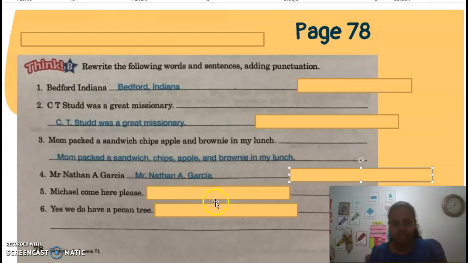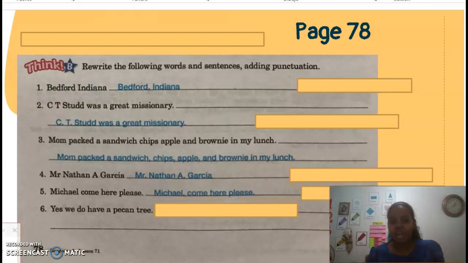Number 5. Michael, come here, please. Why? Because we use a comma after the name of the person who is being spoken to in the sentence.